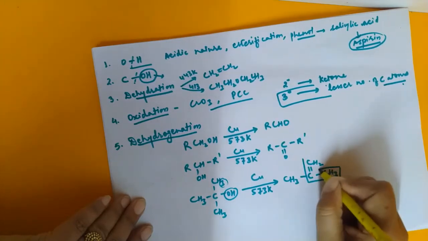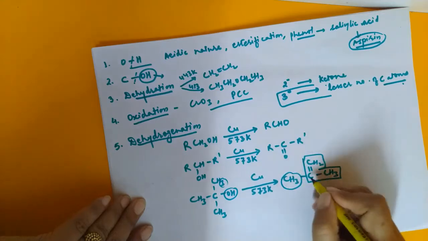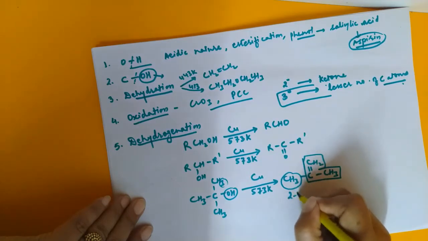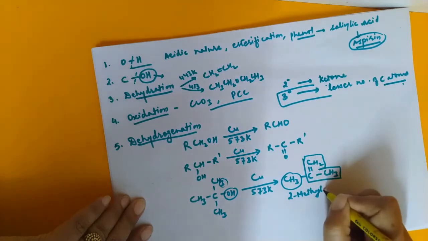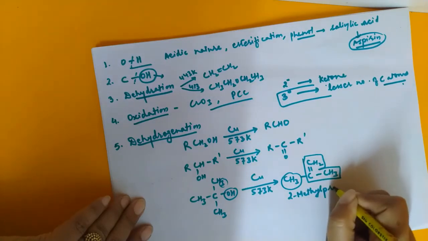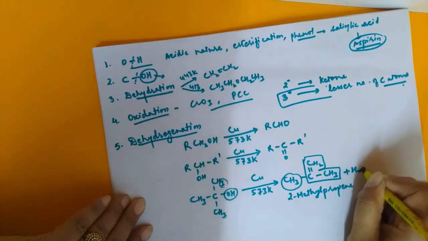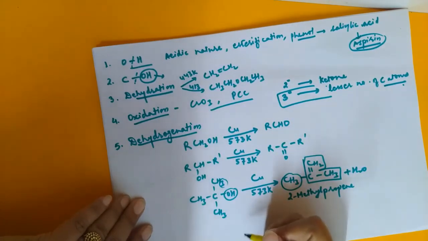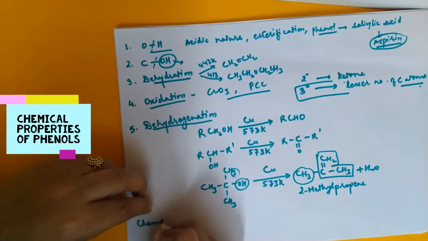If we name this compound, this is the continuous carbon chain, this is the substituent. So we are getting 2-methylpropene as the product obtained, plus water. Right? So this is the reaction taking place here. Now we are starting with the chemical properties of phenols.